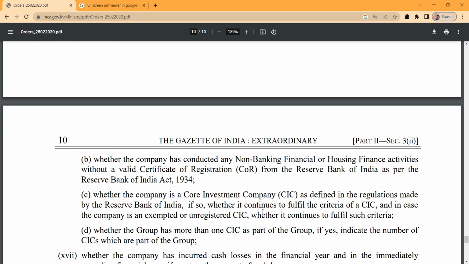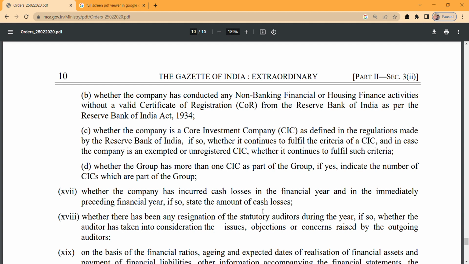The third sub point: whether the company is a CIC as defined in the regulation, and whether it continues to fulfill the criteria. Simply, if it is a CIC, we need to check that it continues to fulfill the criteria for being a CIC. And if the company is an exempted or unregistered CIC, whether they continue to fulfill such criteria, right? Whether the group has more than one CIC as part of the group. If yes, indicate the number of CICs which are part of the group. It's a clear point.